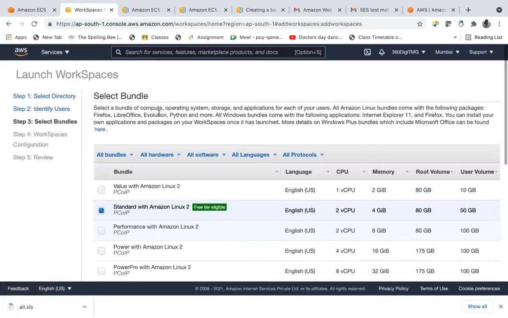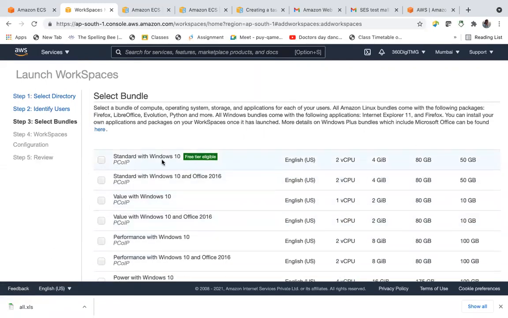Now we are creating a bundle. Bundle is nothing but the place where the necessary software package, everything required. Say for example, we are getting Amazon Linux 2, which is free tier eligible. Windows 10 standard, this is also free tier eligible.